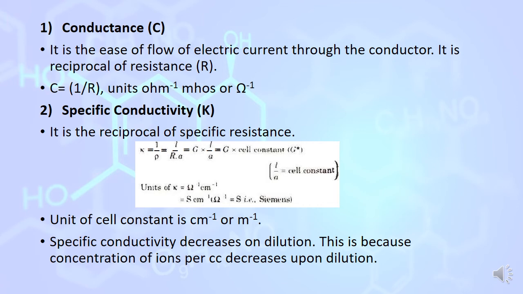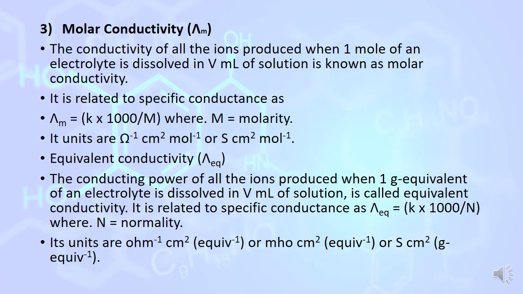Specific conductivity decreases on dilution. This is because the concentration of ions decreases upon dilution. Conductivity can be measured with the help of molarity or normality. If conductivity is measured with the help of molarity, we call it molar conductivity.